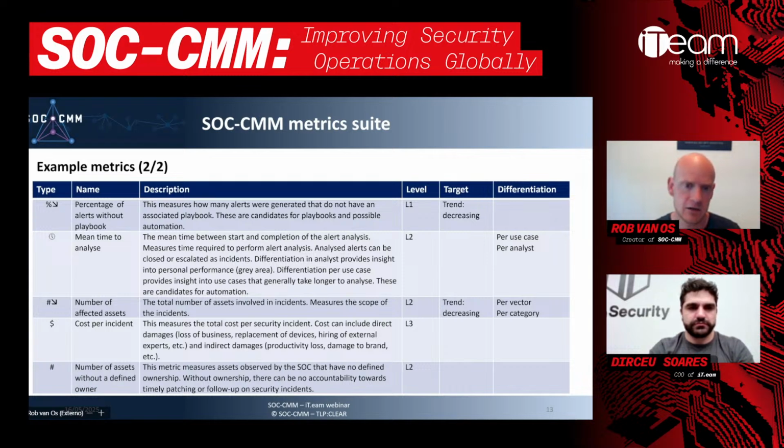And this is the kind of thing where we can say, this is a candidate for automation. If there's a lot of manual activity, it will take longer to analyze. Thus, if we take those use cases and start automating them, we can definitely improve the performance of the SOC altogether. So this is the type of metrics that you will find in the metrics suite. All these different metrics at the different levels.